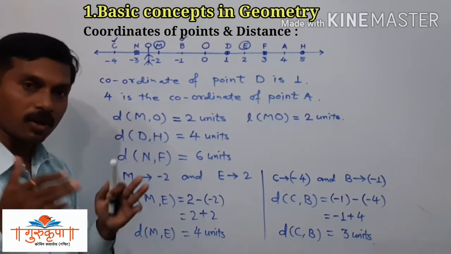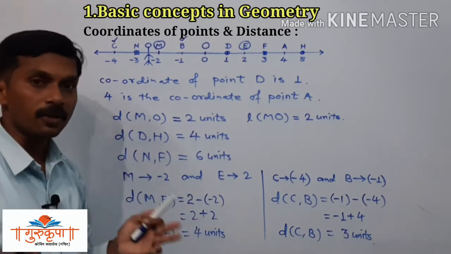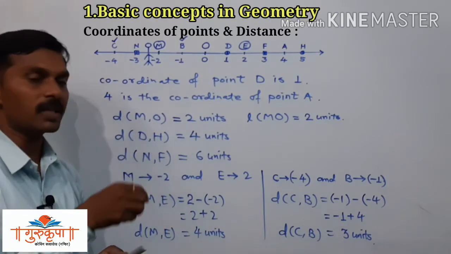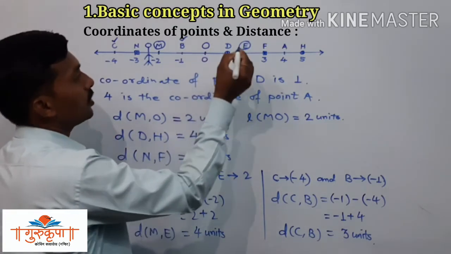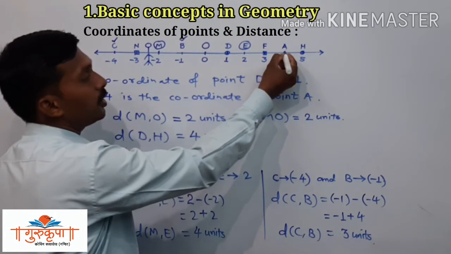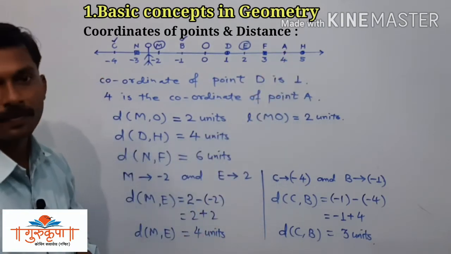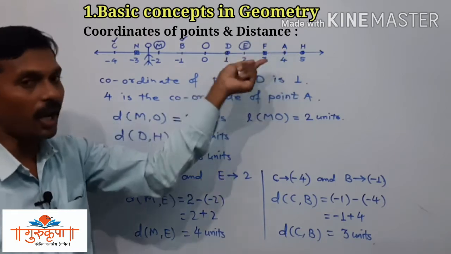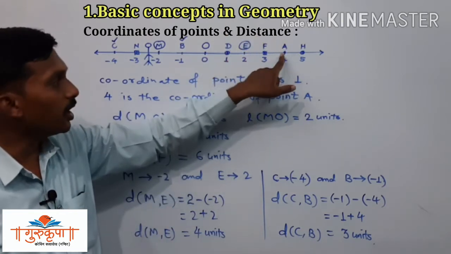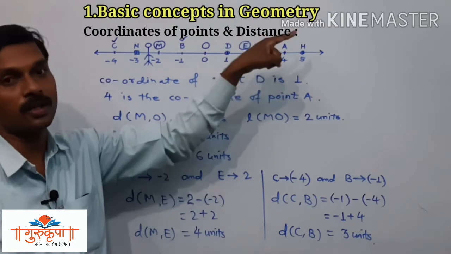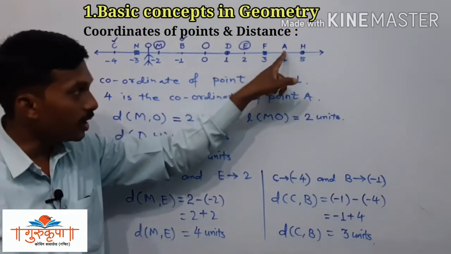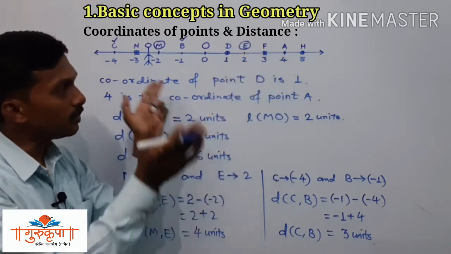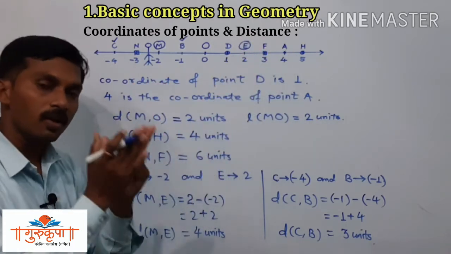If the points are not distinct, distinct means different. If two points are not different, if they are at the same place, for example if the question asks: find the distance between the point A and A. Since A is not distinct from A, the distance between the point A and A is always 0.